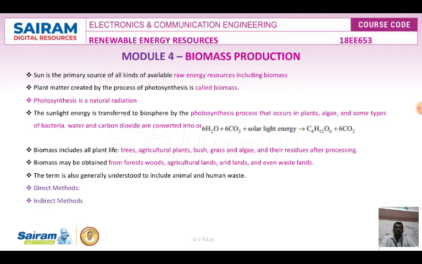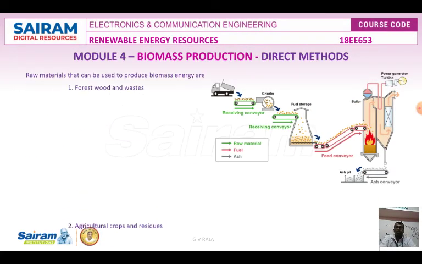So biomass has various advantages, like controllability and availability, when compared to other renewable options. There are a variety of ways of obtaining energy from biomass that can be classified in two ways. One is the direct method, another is the indirect method. Direct method in the sense the raw material is used to produce the biomass.